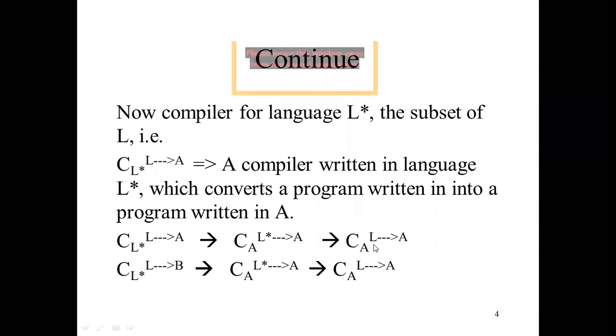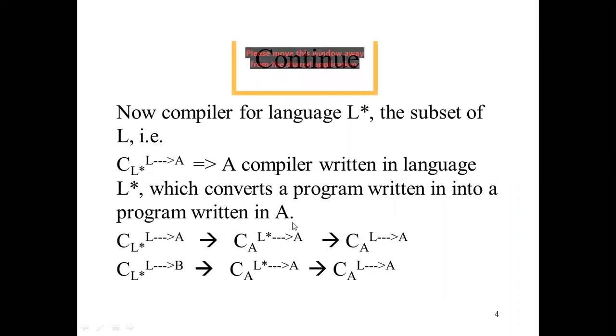So we can write here again L2 star. It is converting L2 star. This is also a high level language. L, this is again a high level language, but L star is the subset of L. This will come inside this. So we can say that this is the old version. Just we are adding some functions to this and we are getting this. So we are improving the version here.